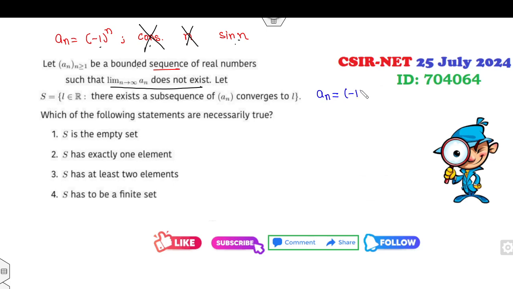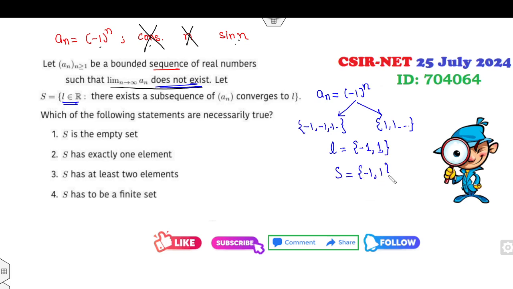If I choose (-1)^n, the limit does not exist, satisfied. S is the collection of all those L such that a subsequence converges to L. You have the subsequence of minus 1, 1, 1, minus 1. You have the subsequence of 1, 1, 1. So what is the value of L? L is either minus 1 or plus 1. So what is my S? S is {minus 1, plus 1}. S is empty, cancel out. S is exactly one element, cancel out. S has at least two elements, fine. S is a finite set, fine.